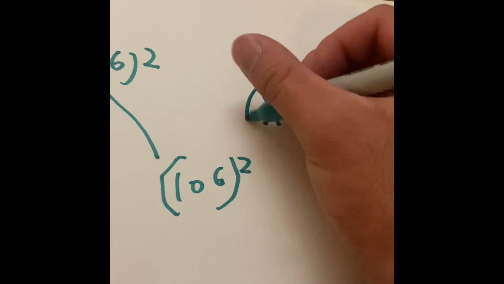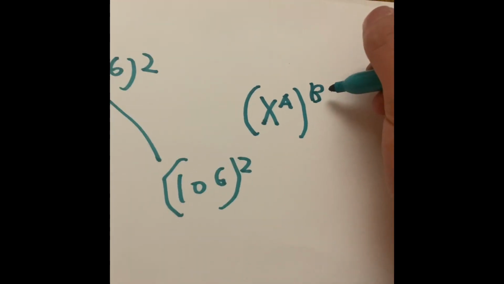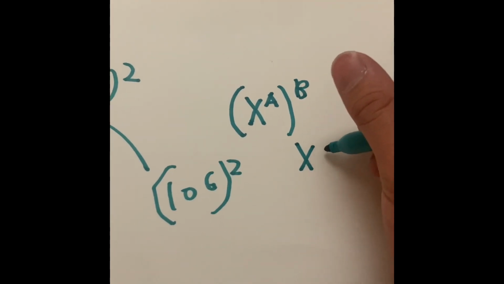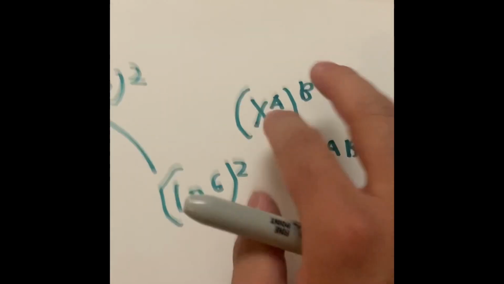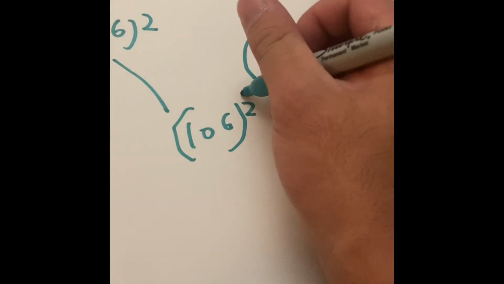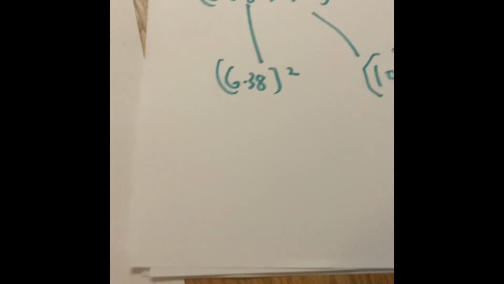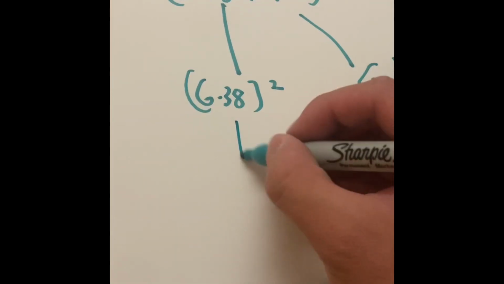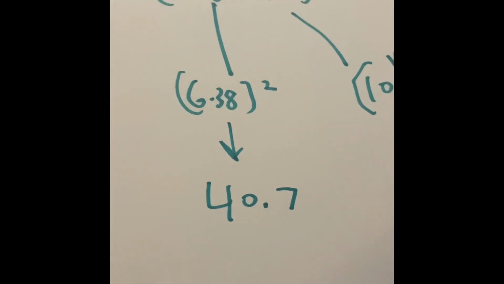When we have parentheses and raise that to another exponent, we'll call it b. That simplifies to x to the ab. So what you do is multiply the exponents. So 2 times 6 is going to be 10 to the 12th power. And yes, you're going to have to do the 6.38 squared with a calculator, which I kind of lied about. But if you do that with a calculator, you get 40.7.